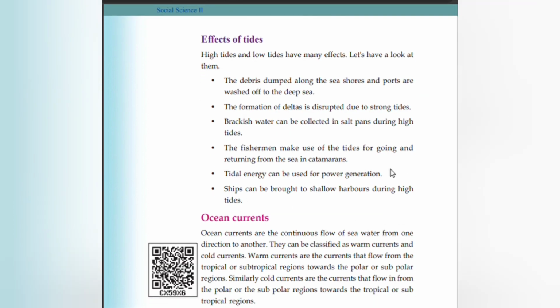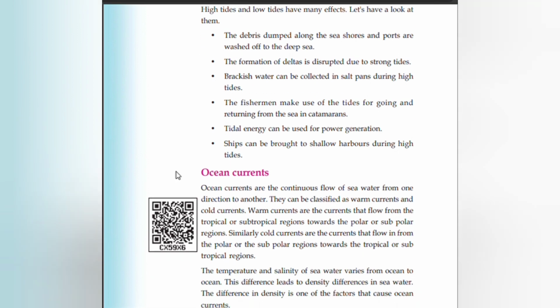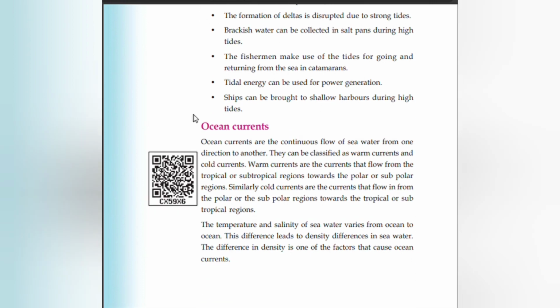The debris dumped along the seashores and ports is washed off to the deep sea. The formation of deltas is disrupted due to strong tides. Brackish water can be collected in salt pans during high tides. The fishermen use the tides for going to and returning from the sea in catamarans. Tidal energy can be used for power generation. Ships can be brought to shallow harbors during high tides.